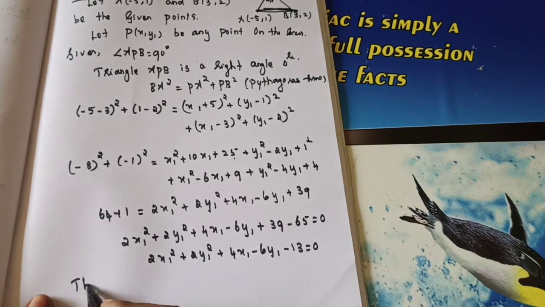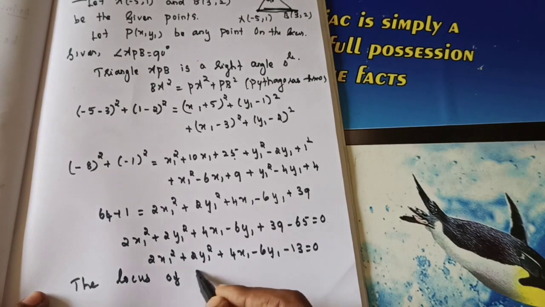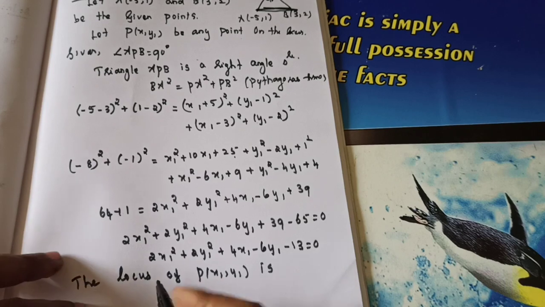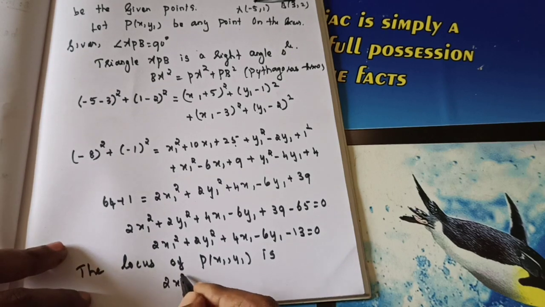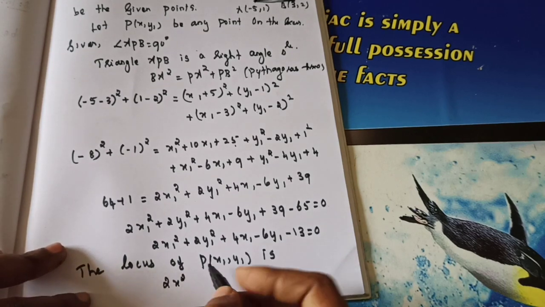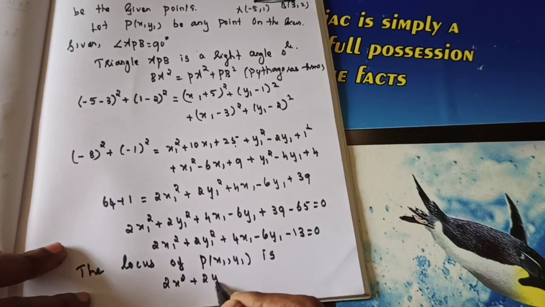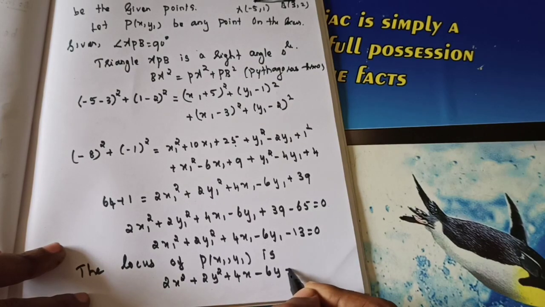So the locus of the point P of x1 comma y1, is it right? So the locus of P of x1 comma y1 is, change everything to xy. So 2x square plus 2y square plus 4x minus 6y minus